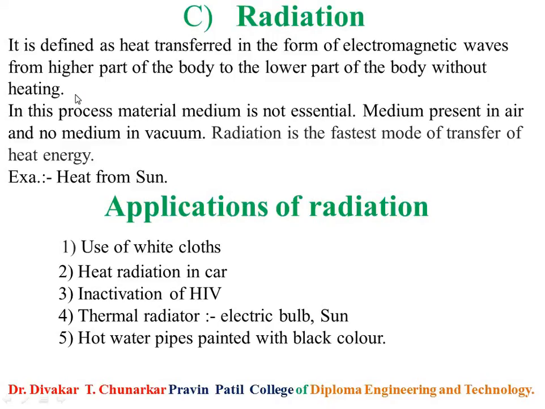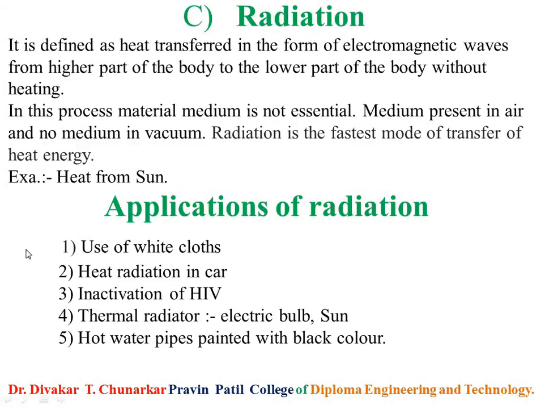So these are the simple applications or uses of radiation. So what is meant by radiation? The heat is transferred from the higher part of the body to the lower part of the body without any heating. It is called radiation. A simple example is heat from the sun, because that heat comes from the sun easily without any heating.